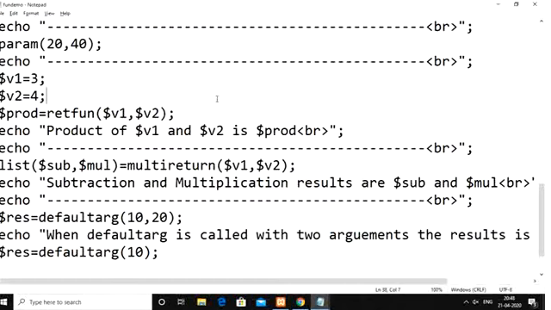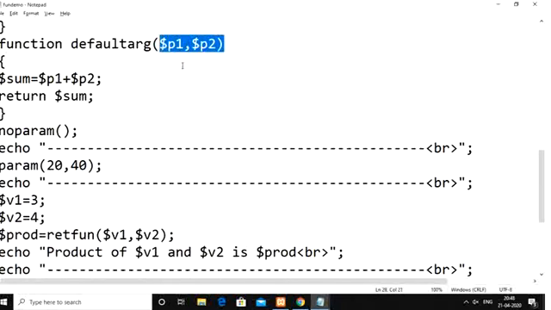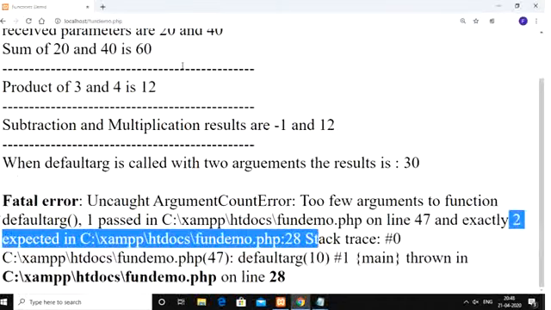The same thing we told. The default arg function is expecting 2 parameters here, but we passed only 1 argument, right? Because of that you are able to see some kind of error here.